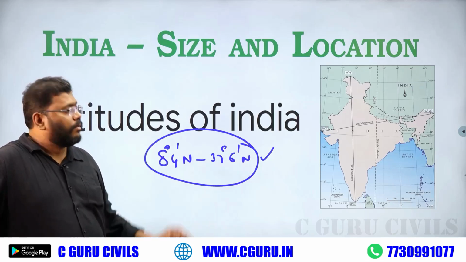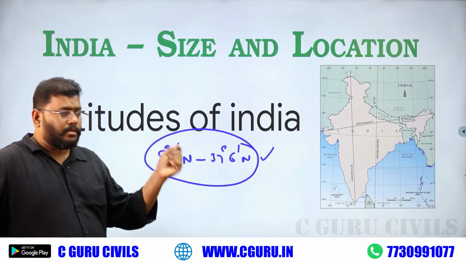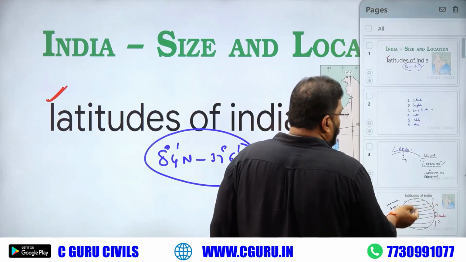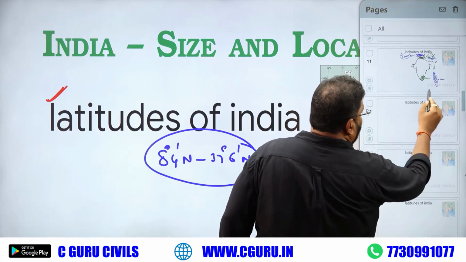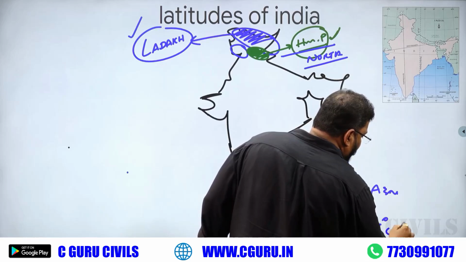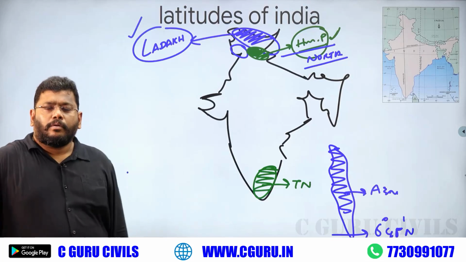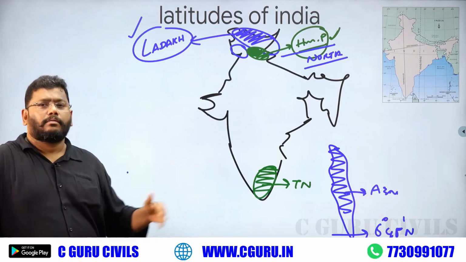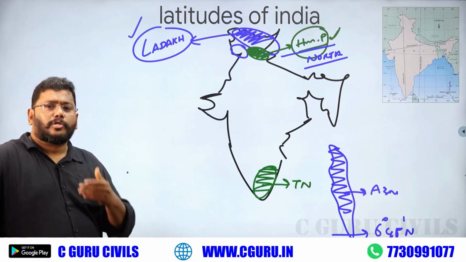What is the reason? Some islands are there. If you take Andaman Nicobar Islands, the initial area is 6 degree 45 north. Okay, please feel the difference and what is correct, what is wrong. You must know about that.